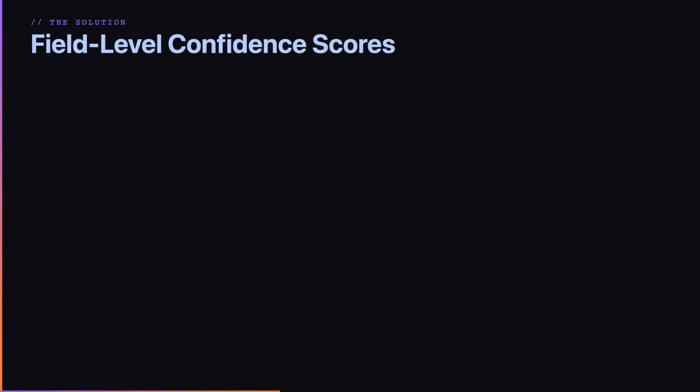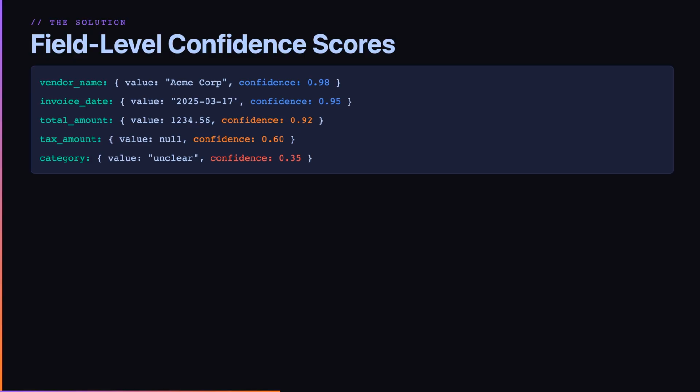Instead of one confidence score per extraction, have the model output confidence per field. Vendor name at 98% confidence. Invoice date at 95%. Total amount at 92%. Tax amount at 60%. Category at 35%. Now you can route intelligently.